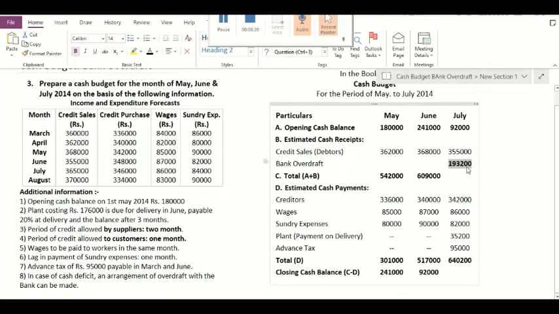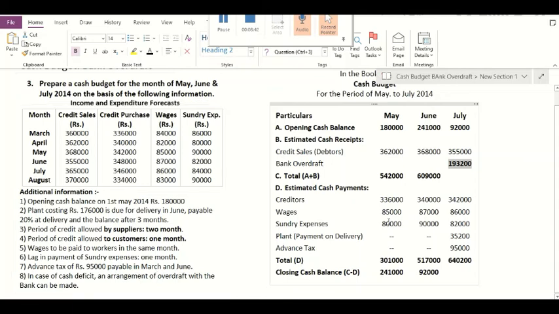rupees 1,93,200. As it is said in the illustration itself, if there is a cash deficit, the firm has to make an arrangement of bank overdraft. So the cash deficit is 1,93,200. That's why it is taken here that bank overdraft is 1,93,200.